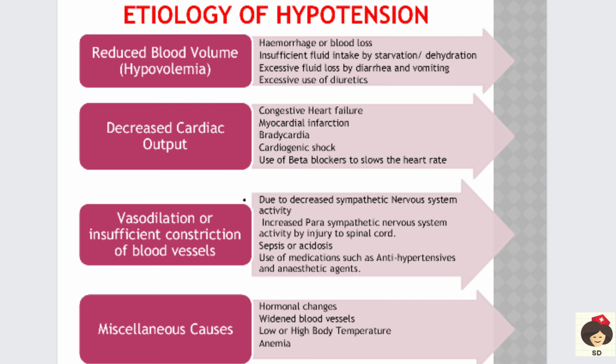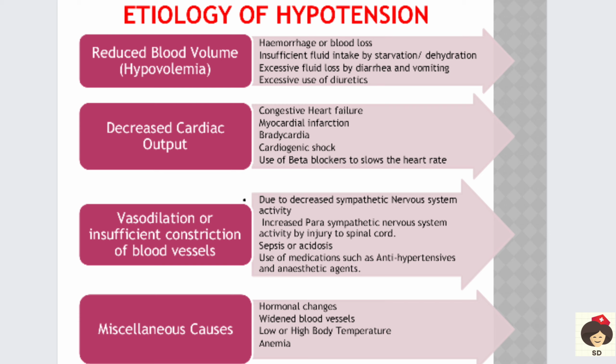And use of medications such as antihypertensives and anesthetic agents. Okay, so when antihypertensives are given in order to treat hypertension, the blood vessels can dilate and thereby the patient can go for hypotension. And anesthetic agents are given prior to surgery. So when the person is getting operated, in order to make the patient sleep, or in order to anesthetize the patient, they give anesthetic agents.